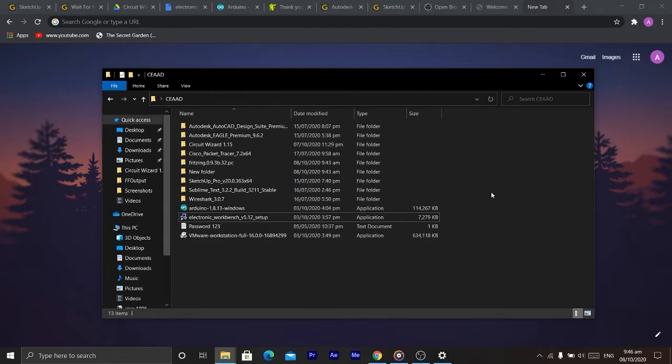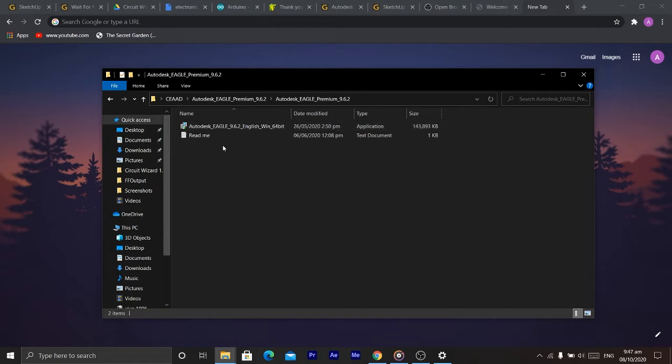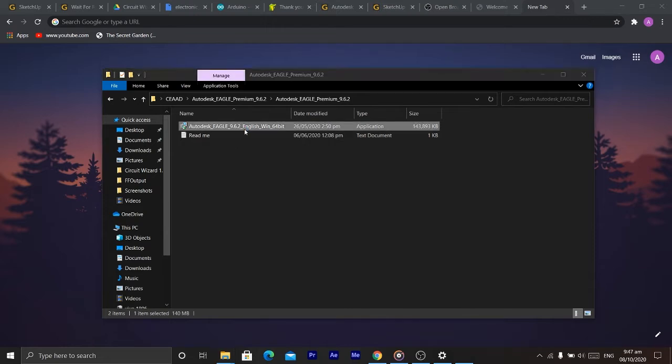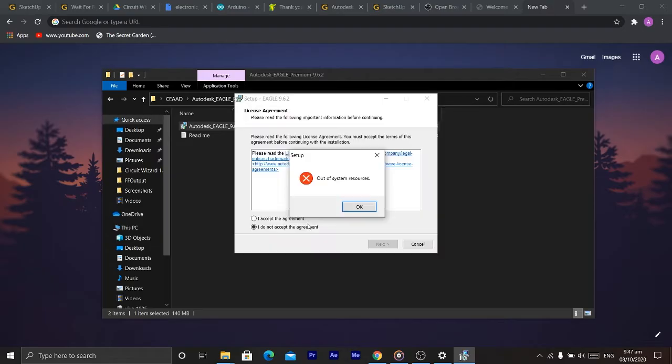Second is the Eagle PCB design. Accept the agreement.